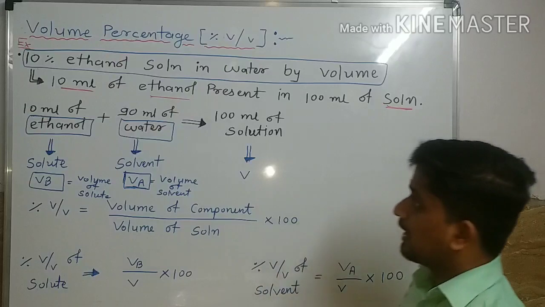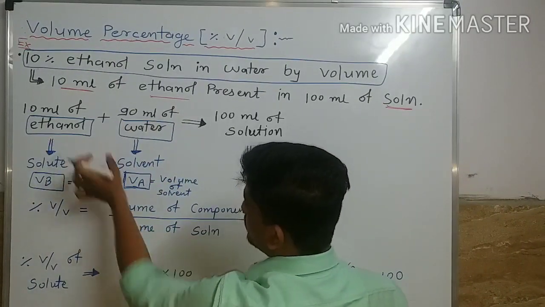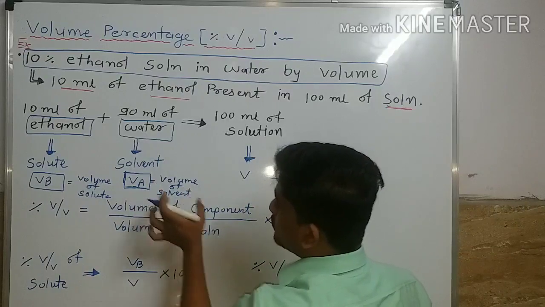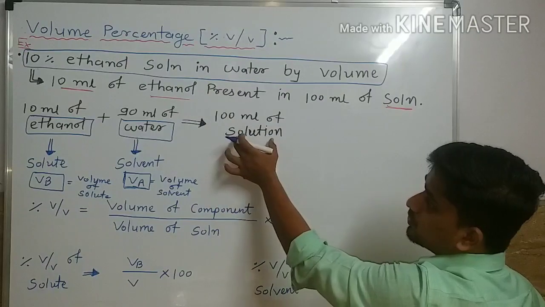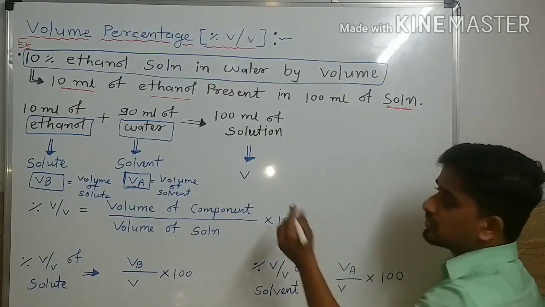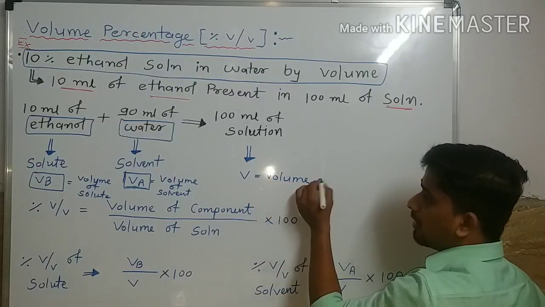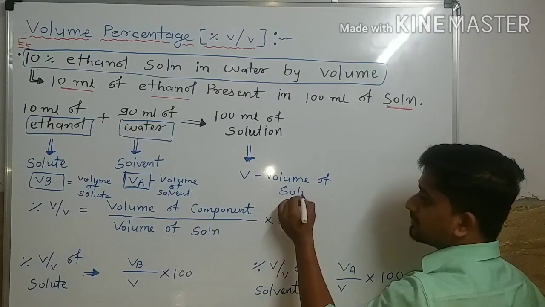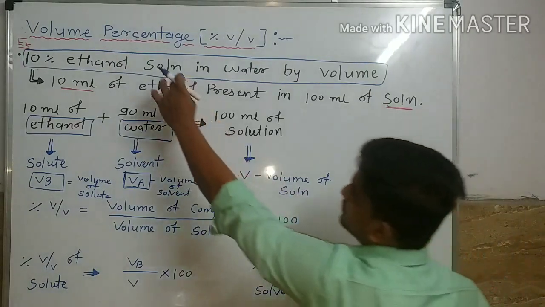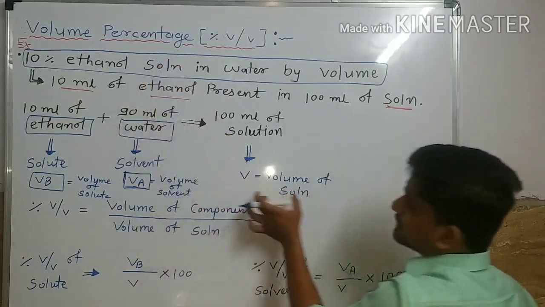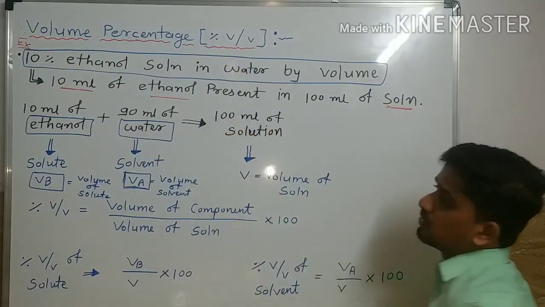VA. And after addition of volume of solute plus volume of solvent, what we got? Volume of solution. V is the volume of solution. And in this solution, the total volume of solution is 100 ml.